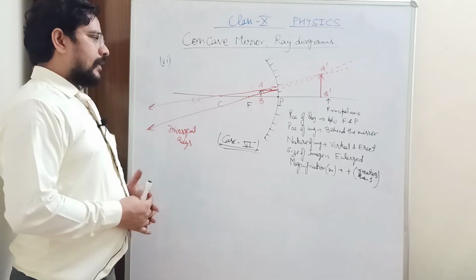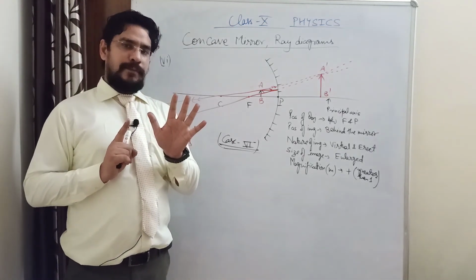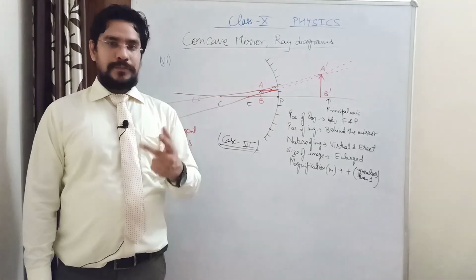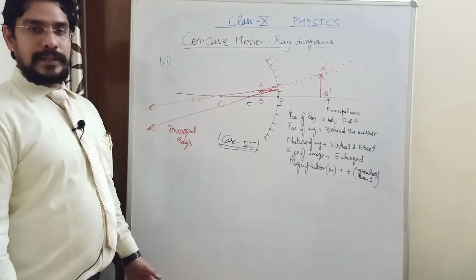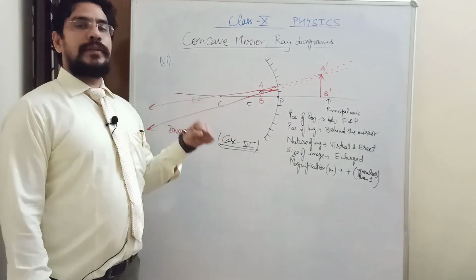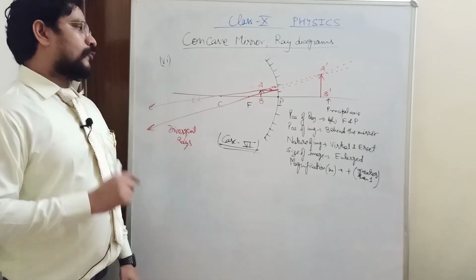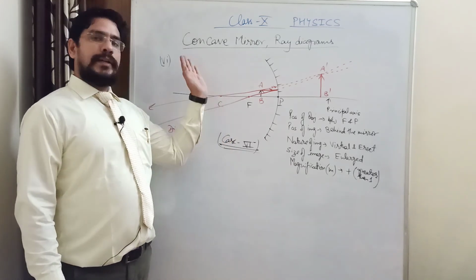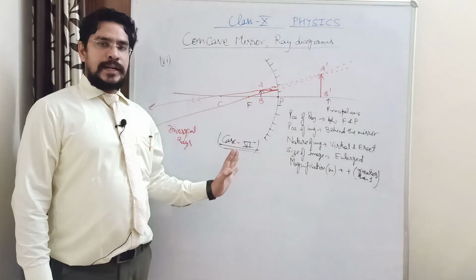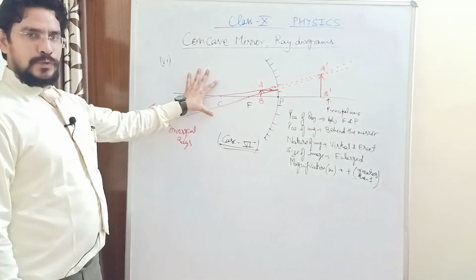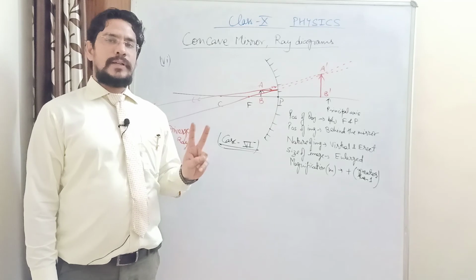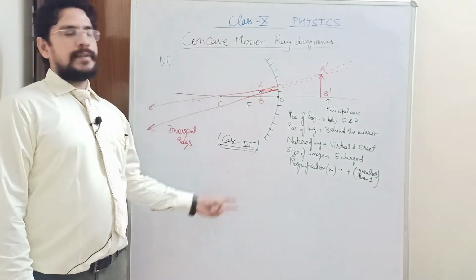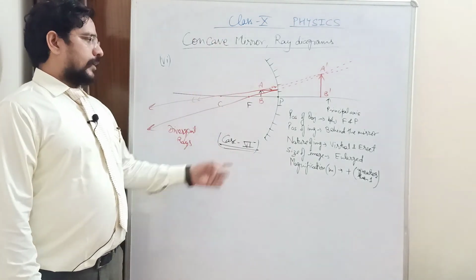The good point is, as we have 6 cases in concave mirror, we have only 2 cases in convex mirror. So you can relax a little, that instead of 6 ray diagrams, you will do only 2 more ray diagrams for convex mirror, and we are done with the ray diagrams of spherical mirrors, both concave and convex. In total there are 8 cases, 6 for concave mirror which we have discussed and 2 for convex mirror which we will discuss in the next lecture, along with a brief revision of all the 6 cases of concave mirror.